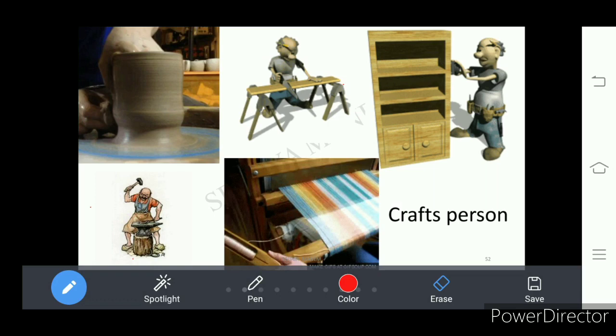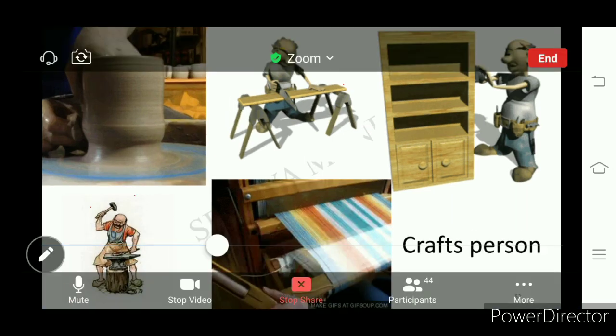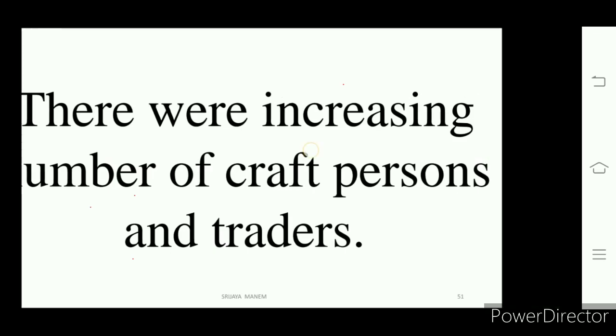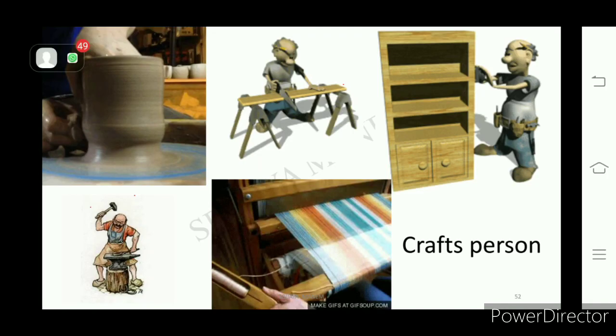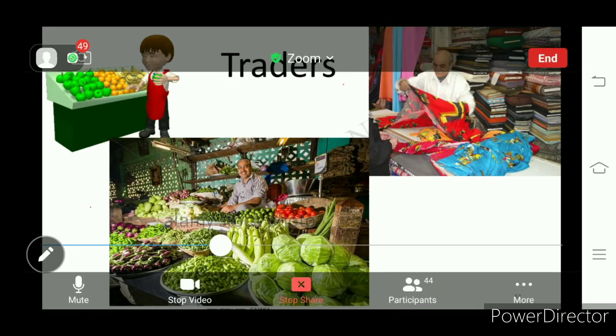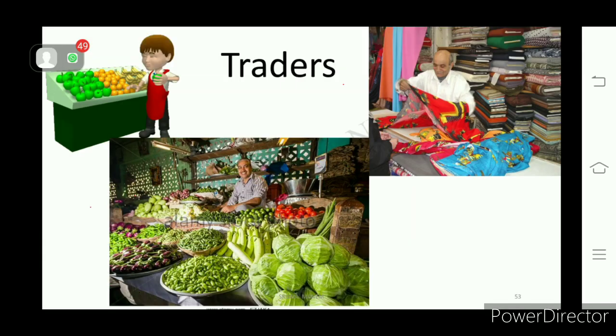The remaining people have gone to other sectors by adopting different craft activities. So in this way, gradually we see that the number of traders and craft persons increased in those nations. Some took up the activity of traders, wholesale traders, retail traders.